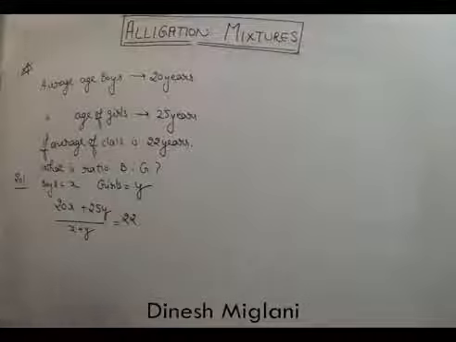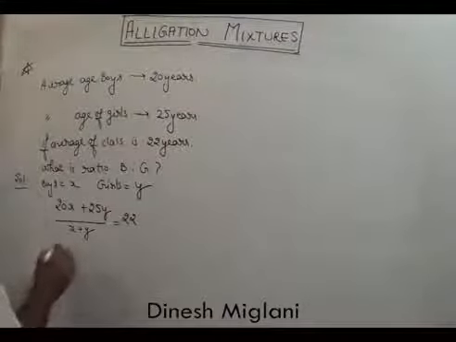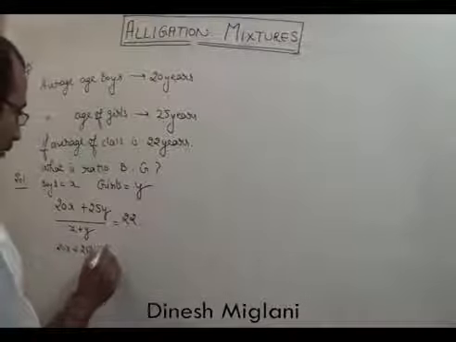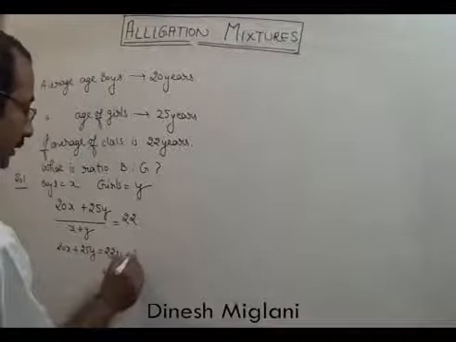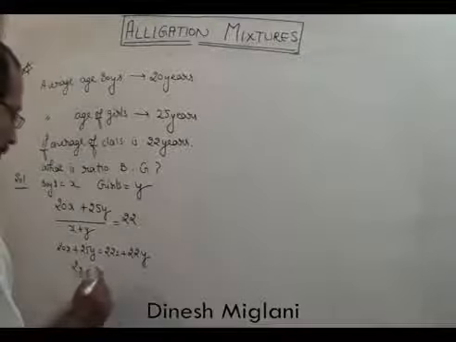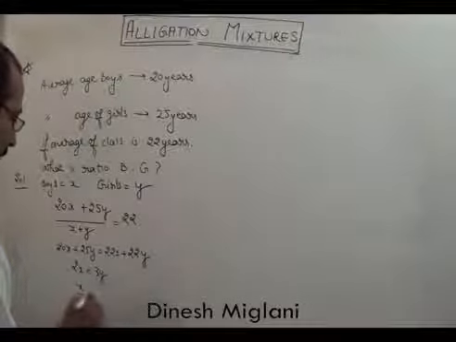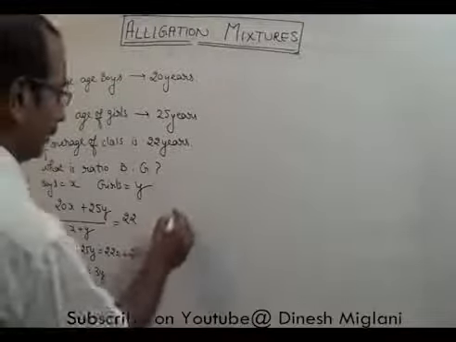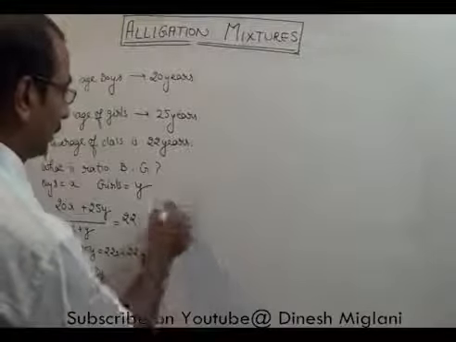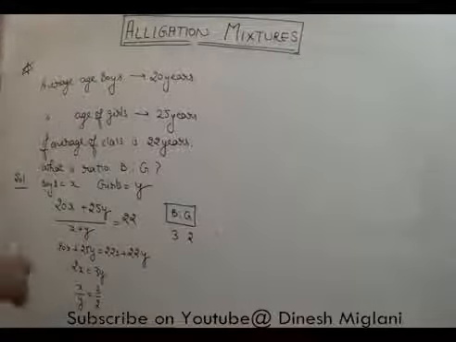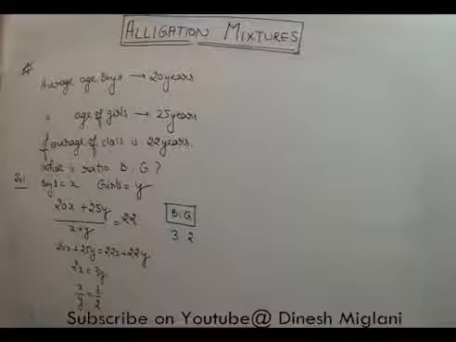Now we solve this equation. After cross multiplying, we get 20x plus 25y equals 22x plus 22y, right? And here I can say 2x equals 3y, or x upon y, the ratio, is 3 upon 2. Our answer is the ratio of boys to girls is 3:2. So this method of solving this question is known as weighted average.